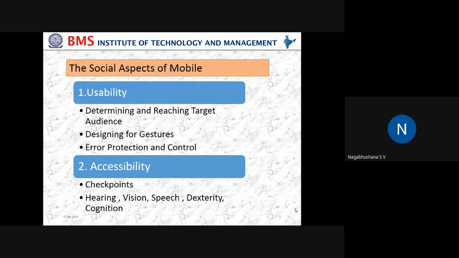This social aspect: see, everybody wants to be connected. Everybody wants to be socially connected with your friends, colleagues, communities, etc. This social networking and social media, like Facebook or WhatsApp or maybe LinkedIn.